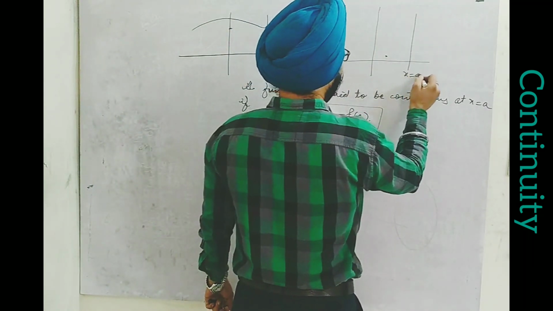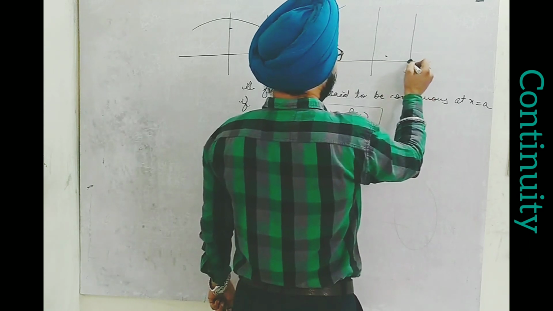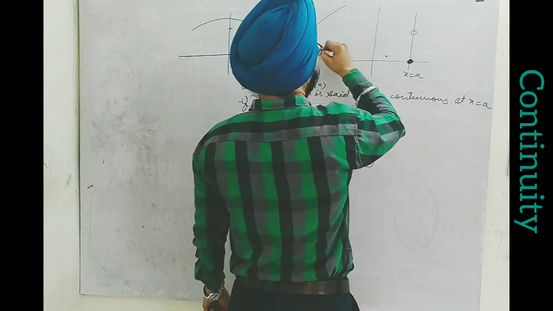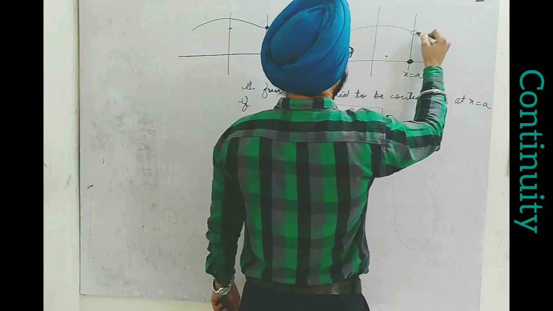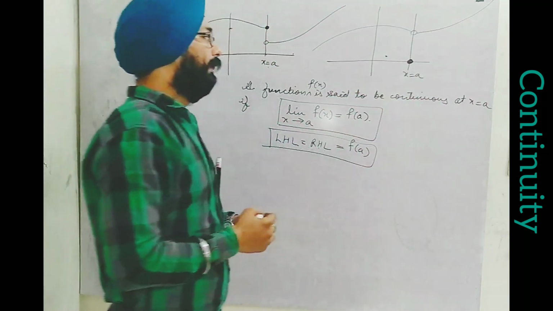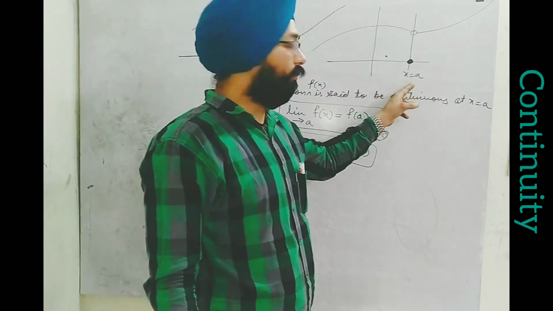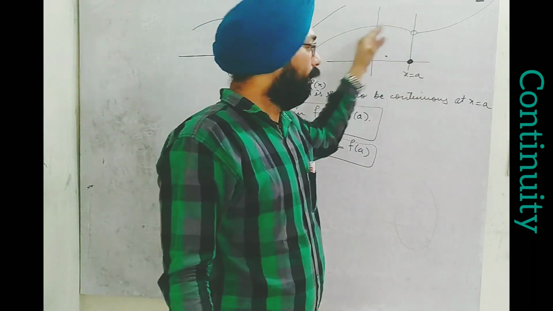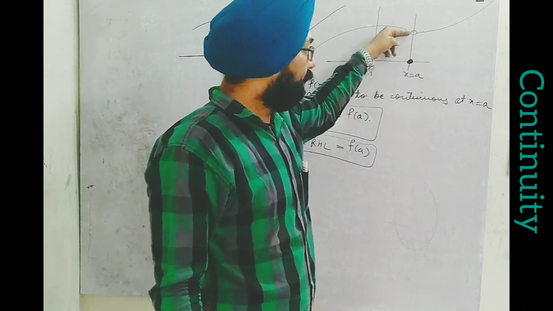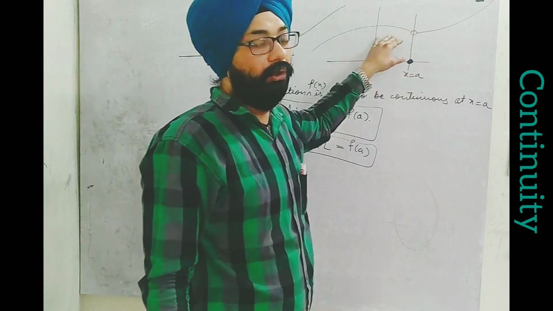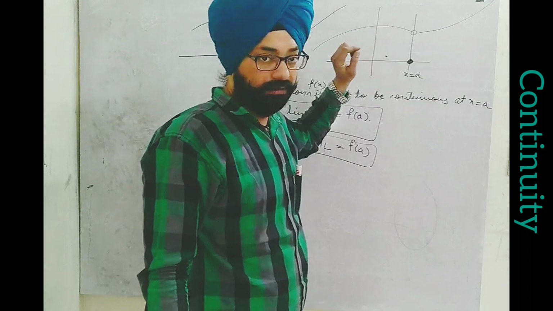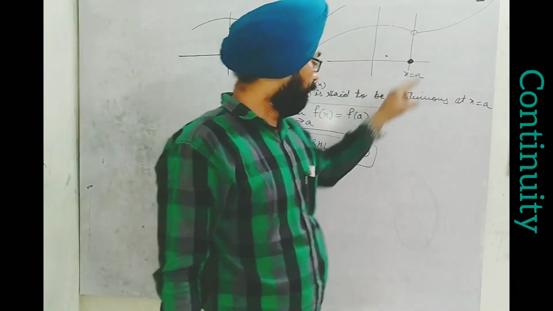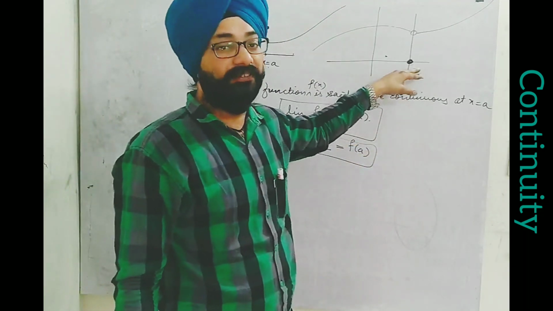At x equal to a, suppose the function's value is something like this, and from the left hand side it comes here, and the right hand side is so. In this condition we find that exactly at x equal to a, the function shows its nature to be 0, but the left hand side and right hand side are both defined, while at x equal to a the value is different. In this condition also the function is discontinuous, it's not continuous. Why? Because, as I said, LHL should be equal to RHL should be equal to f of a. Here f of a is different from these two.